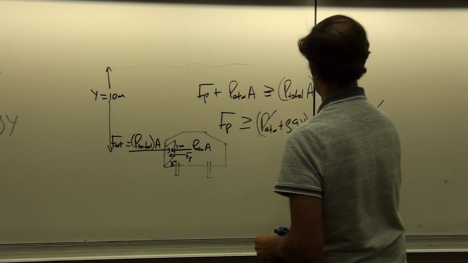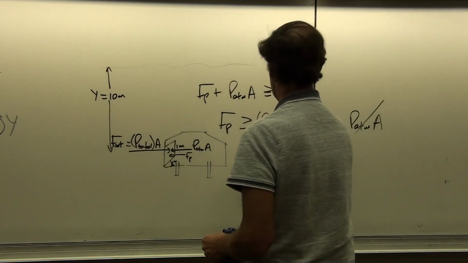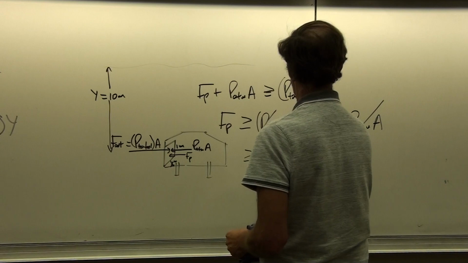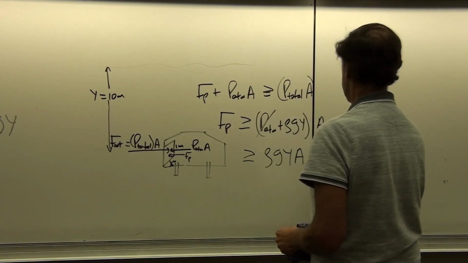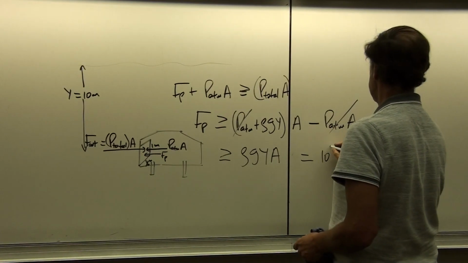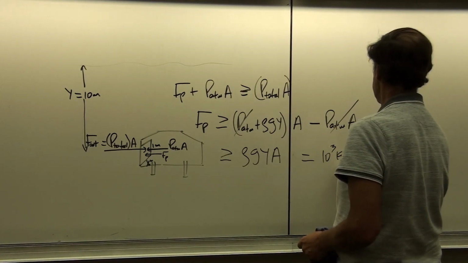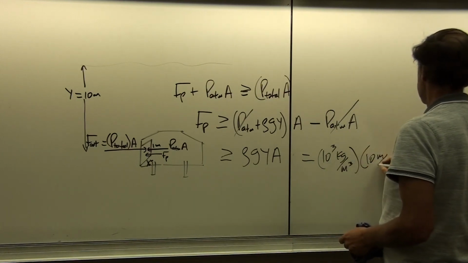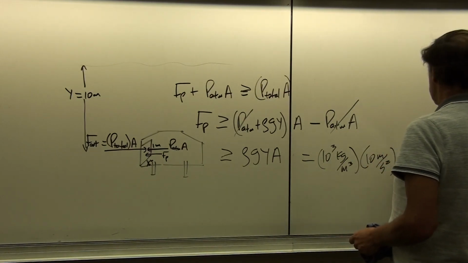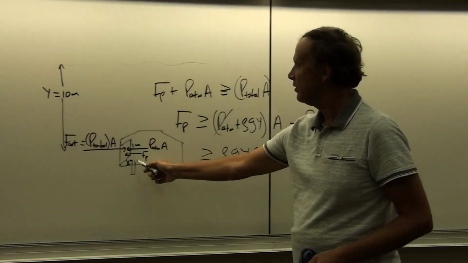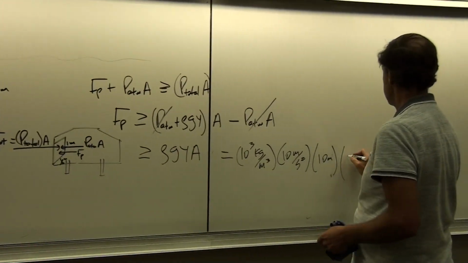So the P atmosphere times the area terms cancel, so the force that's exerted by the person must be equal to rho g y times the area of the door. Rho, 10 to the 3 kilograms per cubic meter, times g, 10 meters per second squared, times y, 10 meters, times A, area of the door, 1/2 meter by 1 meter.